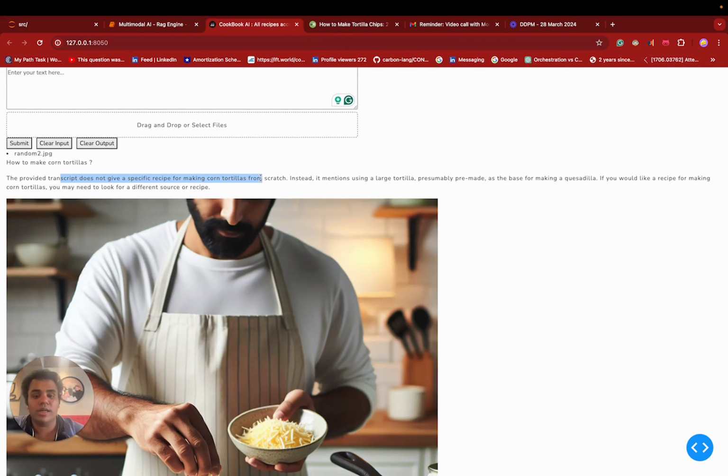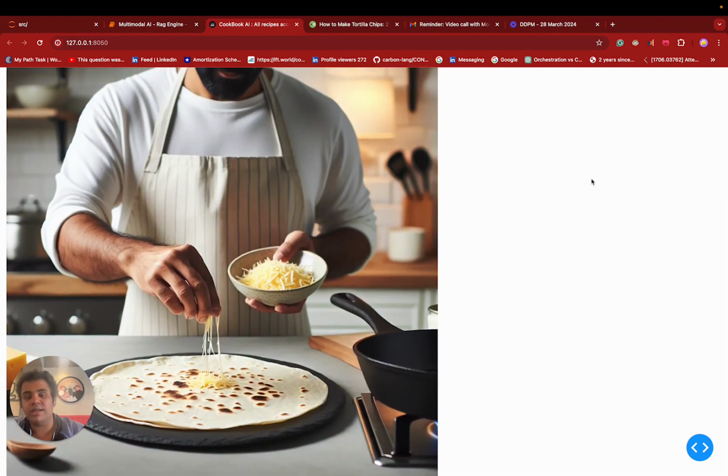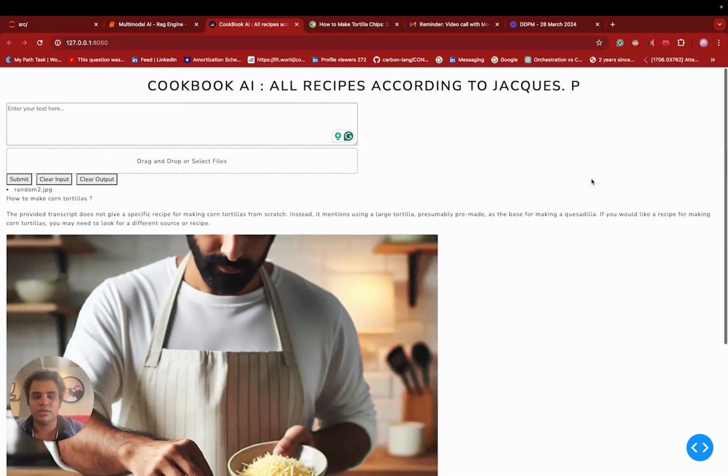It also tells you that it does mention a large tortilla as the base for making quesadilla, because that was the context which was provided. And let's say if I prompt it further, and if I change the final template, I can actually ask it to generate further steps using a similar kind of approach.